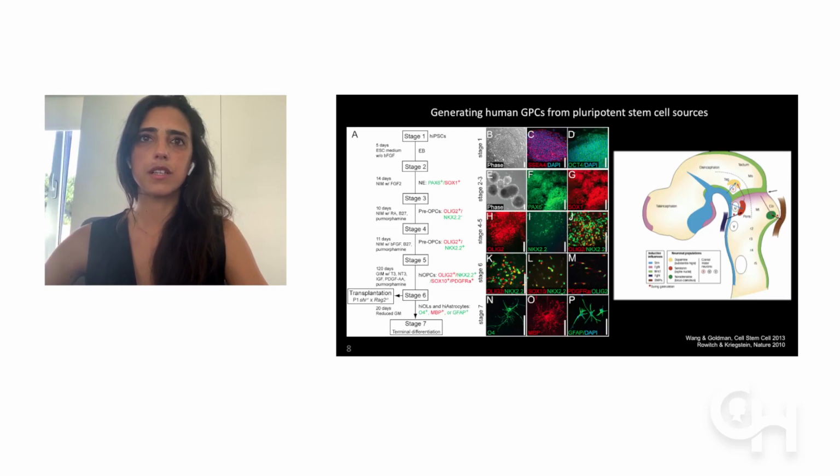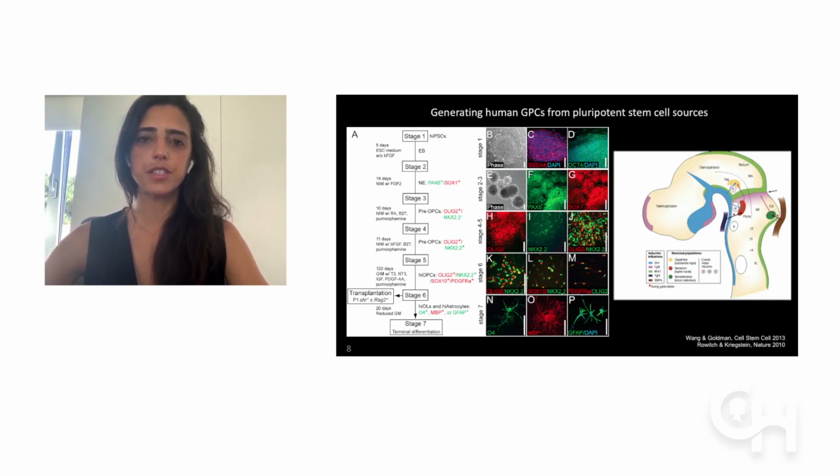As you can see now on the left, the cells undergo multiple stages through this long protocol that lasts about 160 days. They are first instructed to a neural progenitor cell stage, seen on the second line, as the cells express PAX6 and SOX1. After that they are induced into pre-oligodendrocyte progenitor cells, the synonym of OPCs, or oligodendrocyte progenitor cells, as they express early markers.